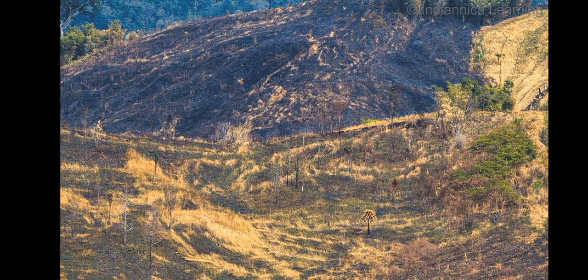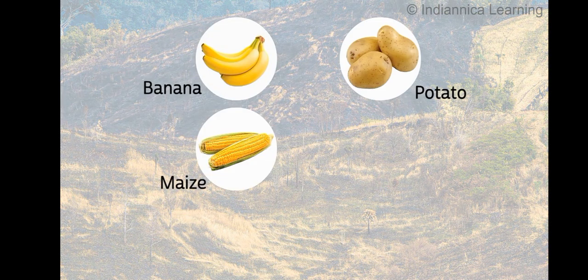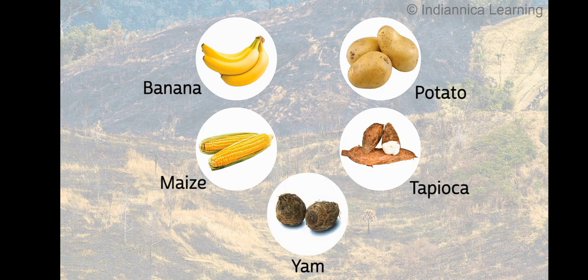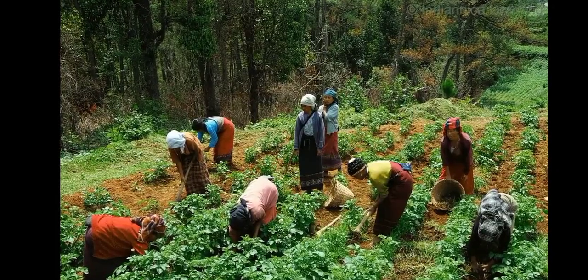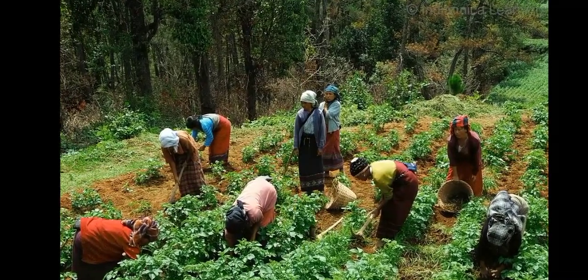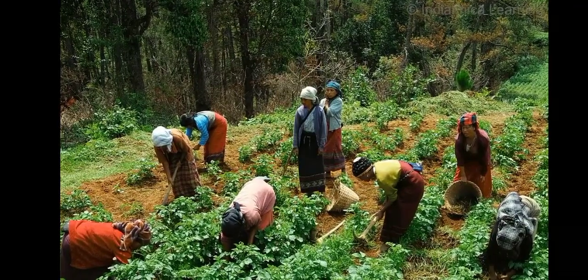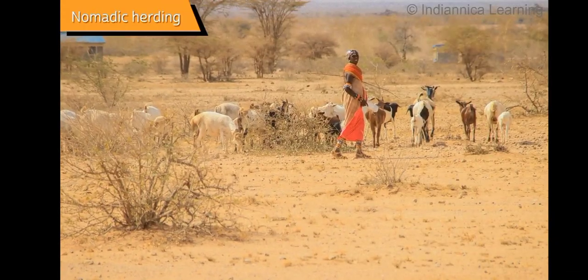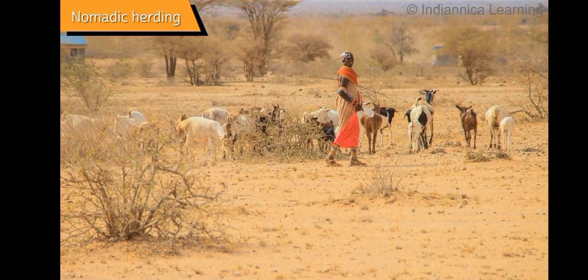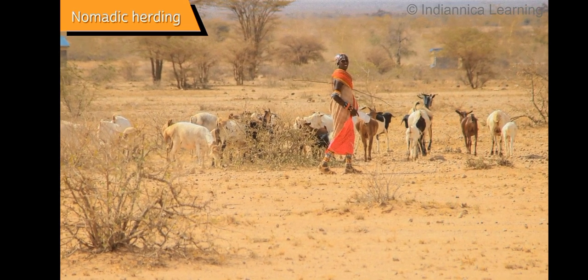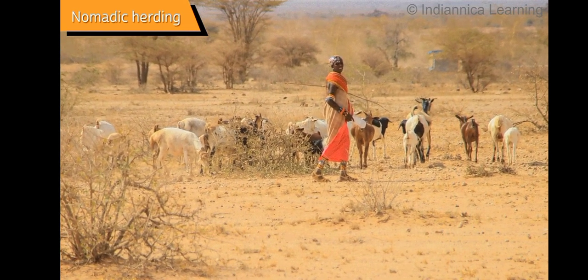The main crops grown are banana, maize, potato, tapioca, and yam. Shifting agriculture is practiced by various tribes in the dense tropical forests of the world. Nomadic herding is practiced in arid and semi-arid regions of the world where crops cannot grow.